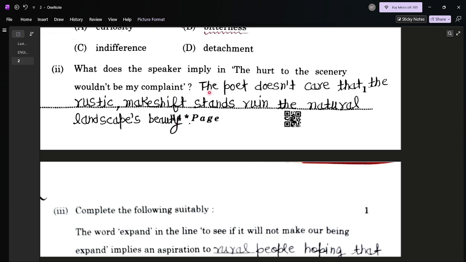It might be the complaint of the rich people. They are destroying the natural beauty of the roadside. But the poet says no. They are there, the roadside dwellers, the roadside vendors, for survival. So that's why the poet does not care that the rustic makeshift stands ruin the natural landscape beauty.